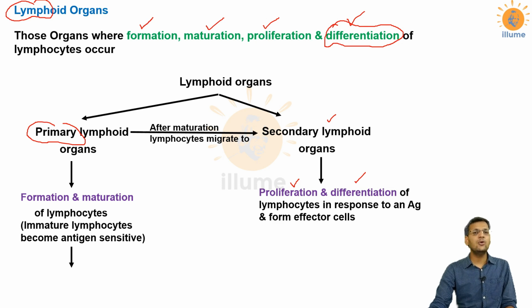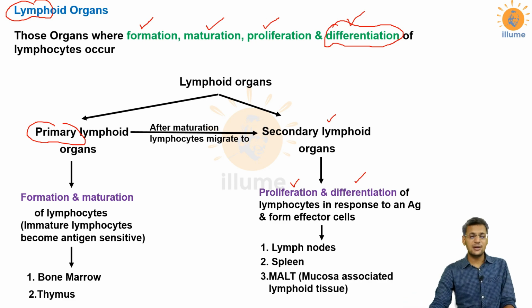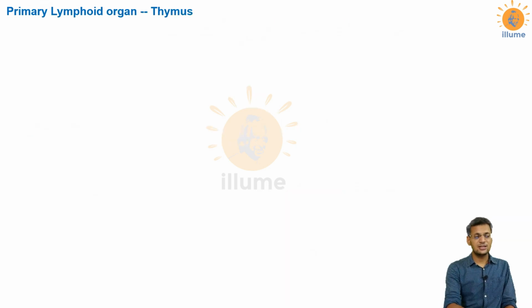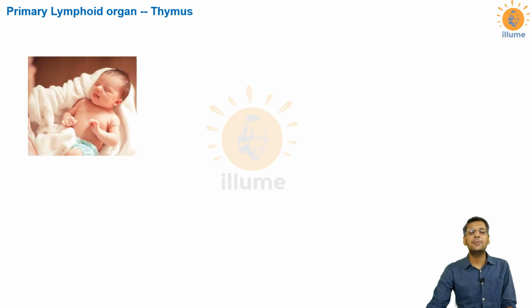As we very well know, there are only two sites in your body where formation and maturation of lymphocytes take place, and that is bone marrow and thymus. Secondary lymphoid organ examples include lymph nodes, spleen and mucosa associated lymphoid tissue. In this video I'll be discussing the thymus, then I'll discuss the spleen, lymph nodes and mucosa associated lymphoid tissue. Bone marrow we discuss in the chapter of osteology, so we will not explain it here. First of all, I'll discuss the thymus, the primary lymphoid organ.